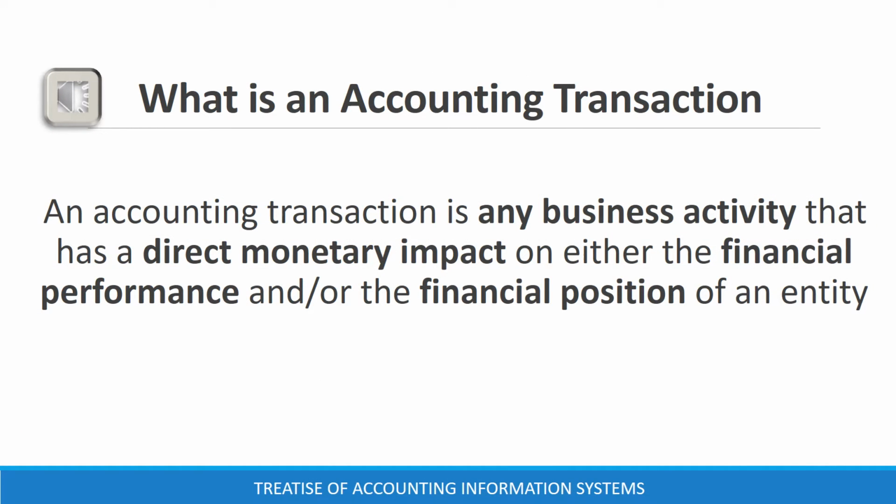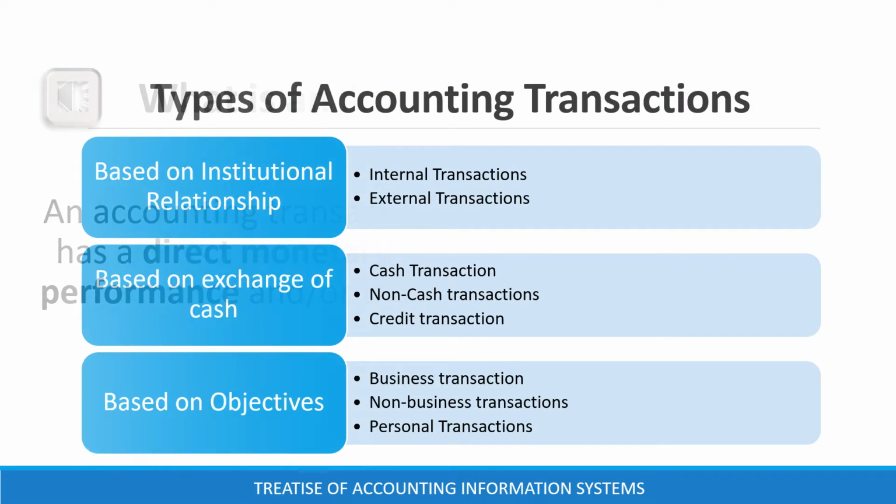An accounting transaction is any business activity that has a direct monetary impact on either the financial performance or the financial position of an entity. Accounting transactions are gathered through the source documents. Accounting transactions can be classified based on, first, institutional relationship, that is, internal transactions and external transactions. Second, based on exchange of cash, that is, cash transaction, non-cash transaction, and credit transaction. And lastly, based on objectives, that is, business transaction, non-business transaction, and personal transactions.